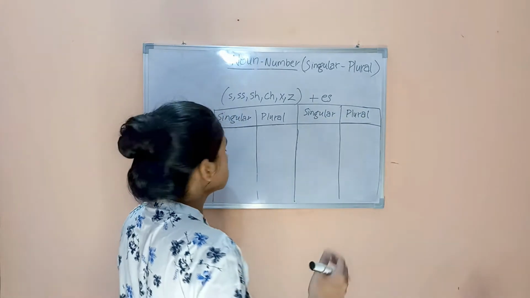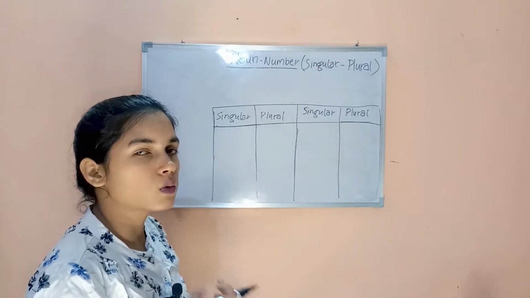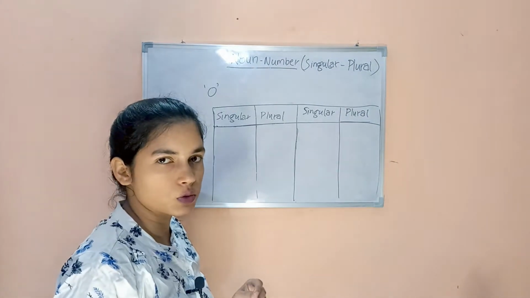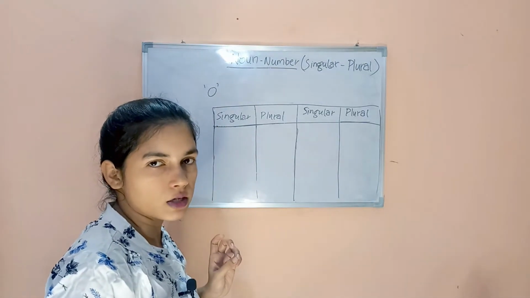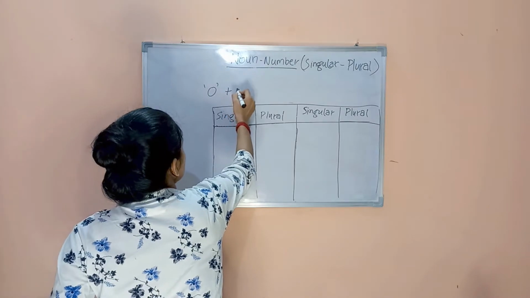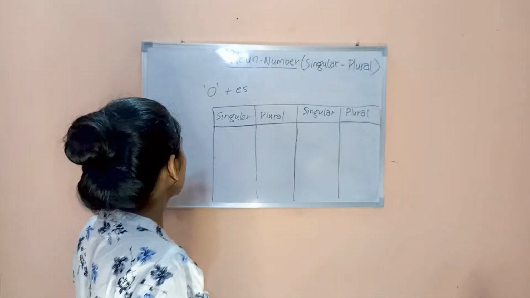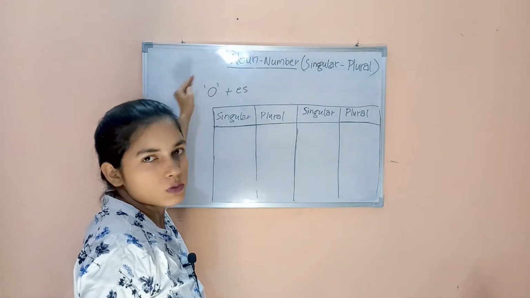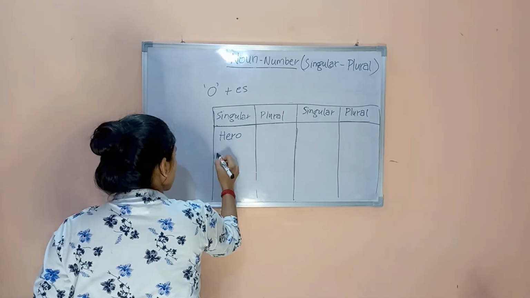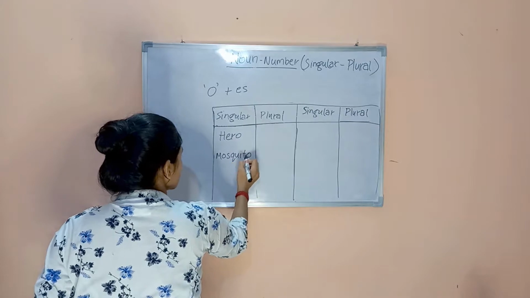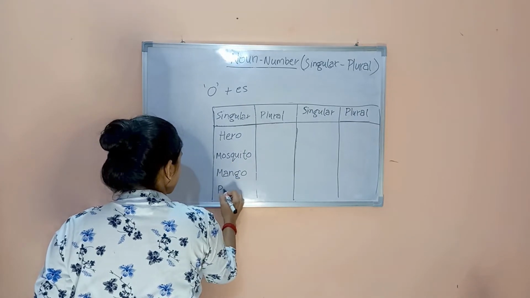Let's see other ways. Whenever you find o in the end, to make it plural, you are going to add es in the end. Now obviously before o, there will be consonant. So if I say hero, mosquito, mango, potato.